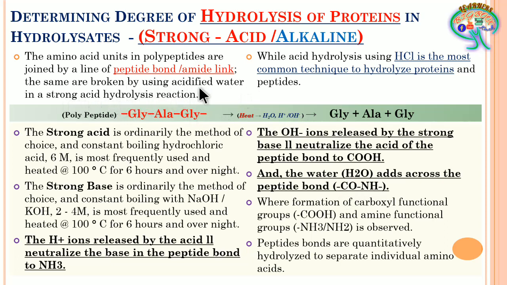Now, acid hydrolysis using HCl is the most common technique to hydrolyze proteins and peptides. So considering these two points, I gave a small brief introduction about how it happens between the peptide bond and the water molecule, and also to show that the majorly used technique to create hydrolysates is the treatment of polypeptides or proteins with HCl.